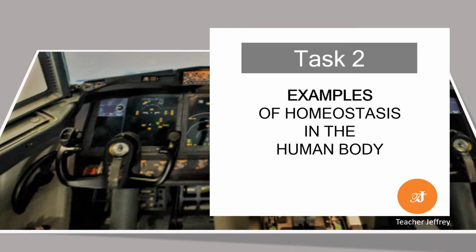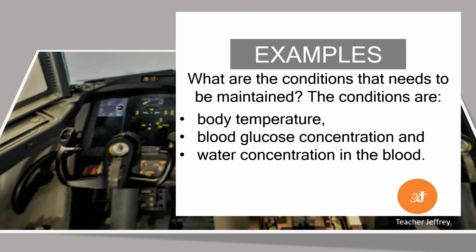Task 2. Examples of homeostasis in the human body. What are the conditions that need to be maintained? The conditions are body temperature, glucose concentration in the blood, and water concentration in the blood.